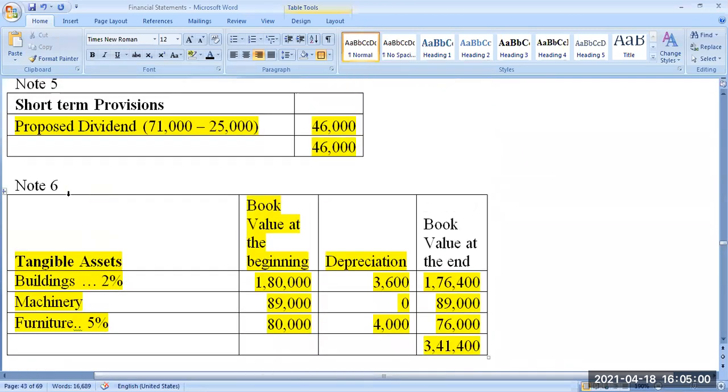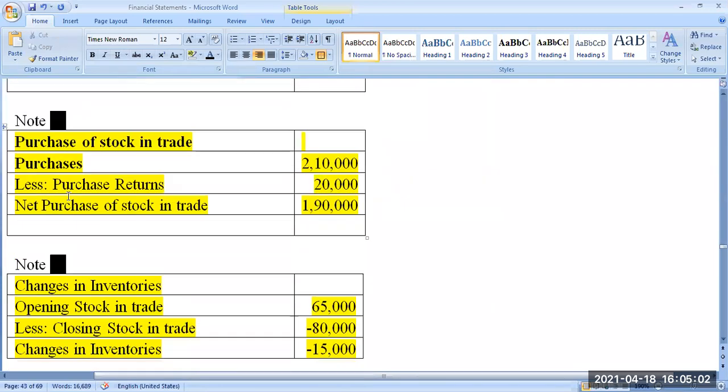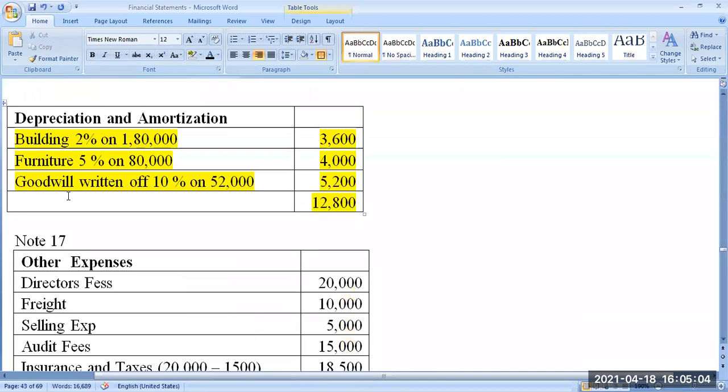Yeah, this is a table which gives us the depreciation calculation. Look at this. Depreciation 2% on building. Building value was 1,80,000 in the trial balance. On that, 2% is 3,600. Furniture value in the trial balance is 80,000 rupees. On that, 5% is the rate of depreciation. So 2% and 5% respectively, taken 3,600 and 4,000.